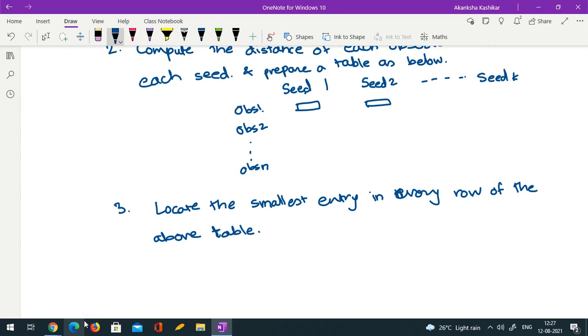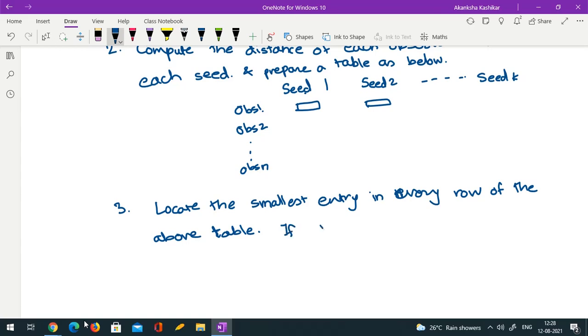Can you say? If the lowest value in the first row is there, it will denote that observation one is closer to that specific seed. So the seed which is closest to that particular observation. If suppose in the first row the lowest entry is the 5th entry, then we will conclude that observation 1 is closest to seed 5 among all the seeds. So in that case we will put observation 1 in cluster 5.